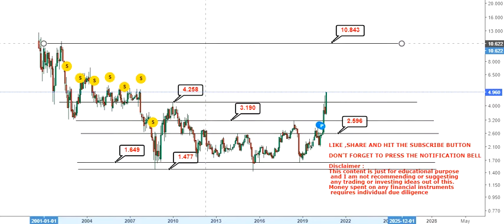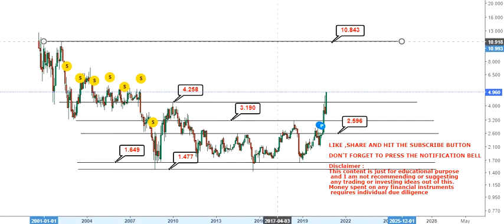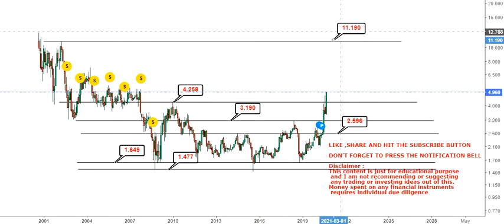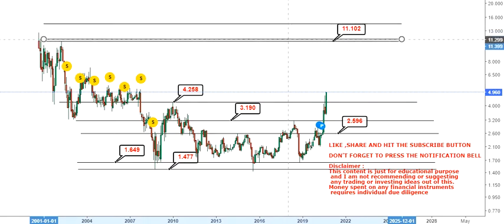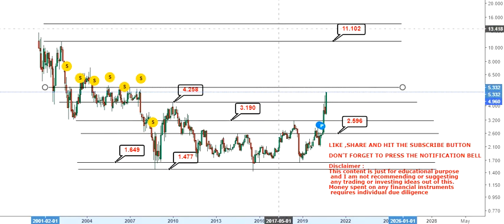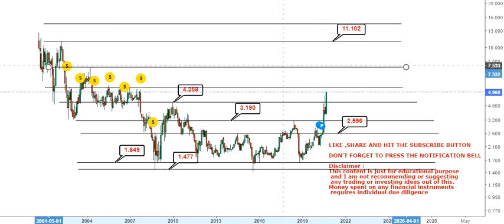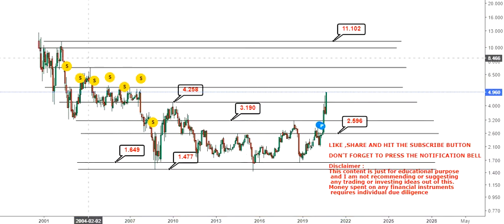This will be the target which one should look for, but there are lots of technical resistances which will come in between. Let me tell you one by one, because it should not go in one shot and it will definitely take a pause in between and then move again. There will be consolidations and corrections.